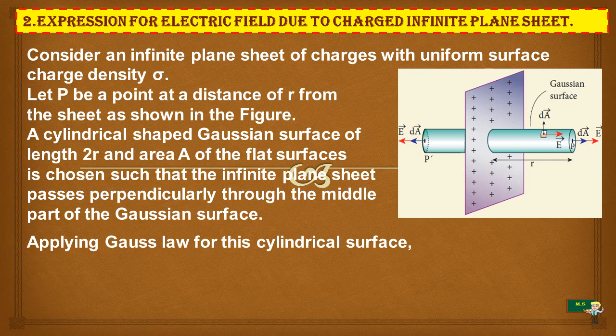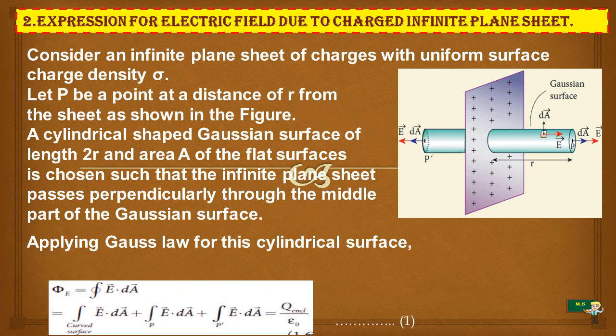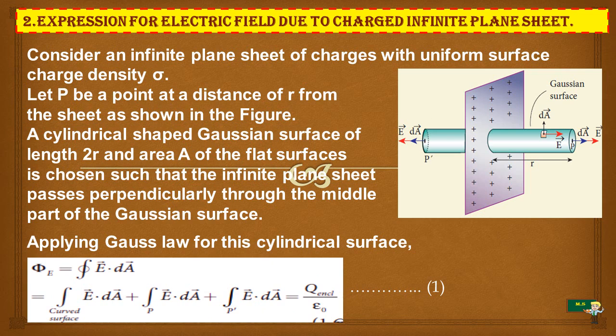Applying Gauss law to the cylindrical surface, we get phi E is equal to closed integral E dot dA, which is equal to the integral over the curved surface of E dot dA vector, plus the integral over P of E dot dA vector, plus the integral over P dash of E dot dA, and all are equal to Q enclosed by epsilon naught.